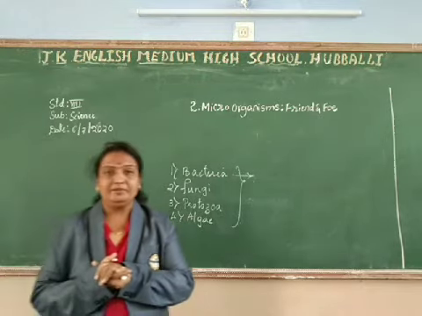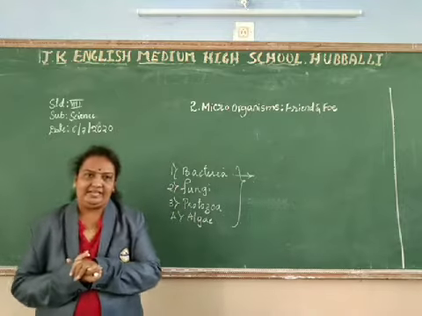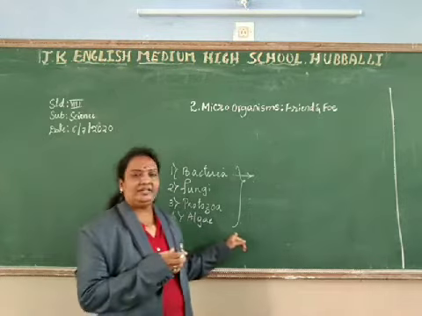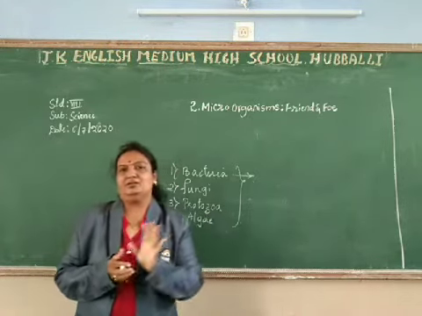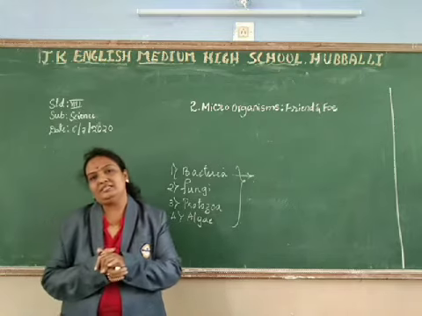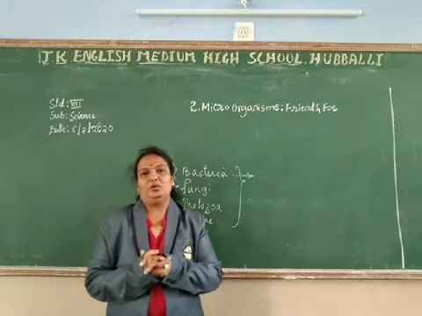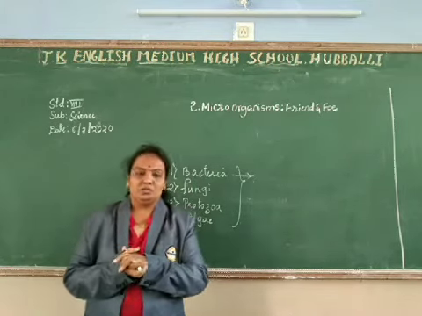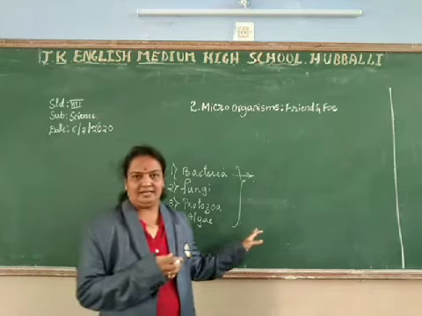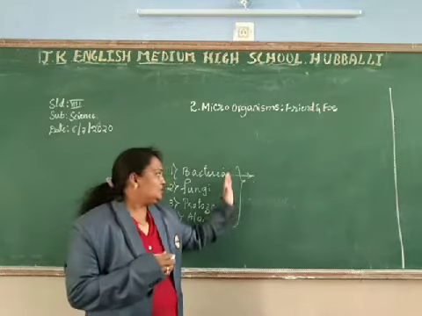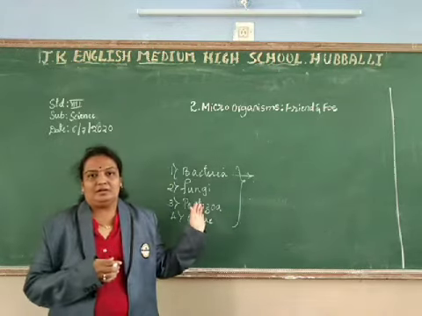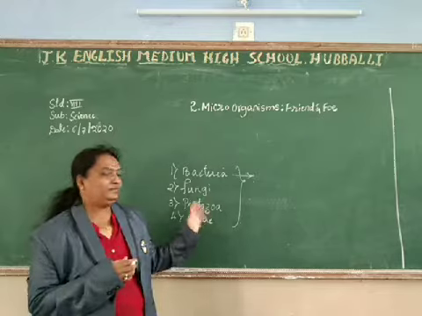Protozoa are bigger compared to bacteria. Then algae: algae grow in water where the water content is more, like streams, ponds and lakes. There the algae are collected. These are the different kinds of microorganisms that we have to study.